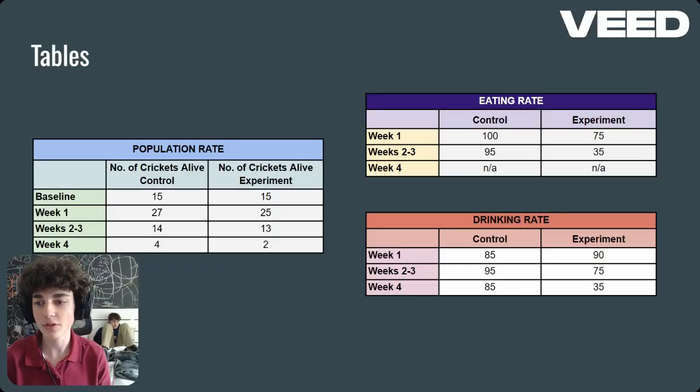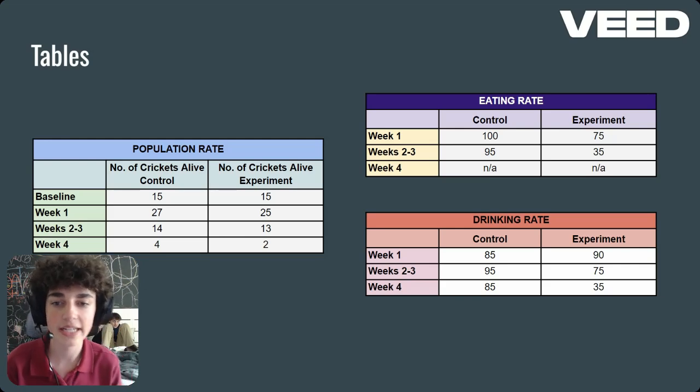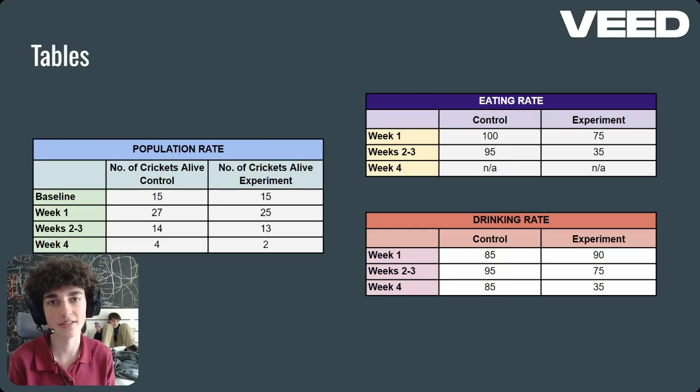So here are our tables. We have three tables in total. Population rate first. You can see they rise and fall pretty similarly between both groups. Eating rate and drinking rate, both of the units in these tables are percentages. In eating rate, you can see they start off somewhat similar, and then by weeks 2 and 3, experimental drops to 35 and control stays at 95. Then week 4 is NA because we didn't end up giving them food in week 4. And drinking rate, they start off similar again, and they stay similar in weeks 2 and 3, and then in week 4, experimental drops to 35, while control stays at 85.